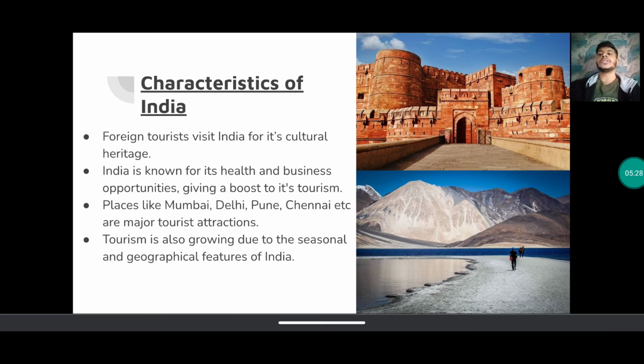And finally, tourism is also growing due to the seasonal and geographical features of India. India has a variety of seasons, all right. We have around 4 seasons, all right, और हर एक 4 सीजन के अपने अपने characteristics होते हैं, and many people want to come and experience these seasons of India. And then there are geographical features. You have the Himalayas, the mountains, you have beaches, you have coast, you have deserts, you have jungles, all right. You have many such geographical features in India, and that is why tourism is growing mostly, because India is a very diverse country and it has a lot of characteristics.